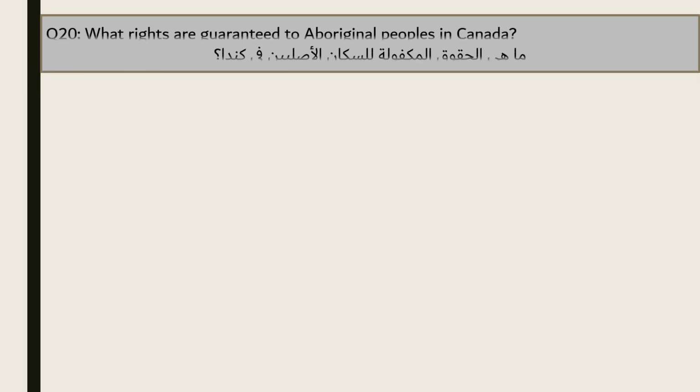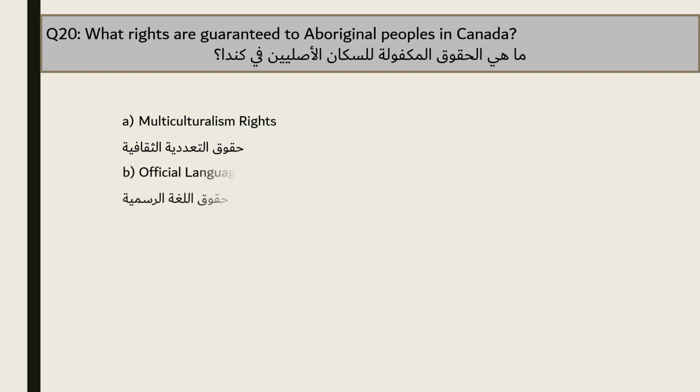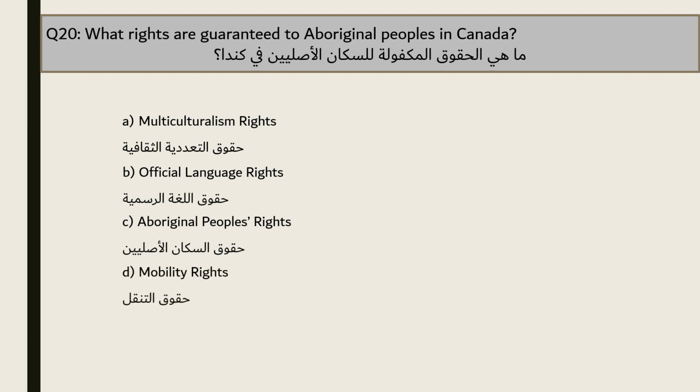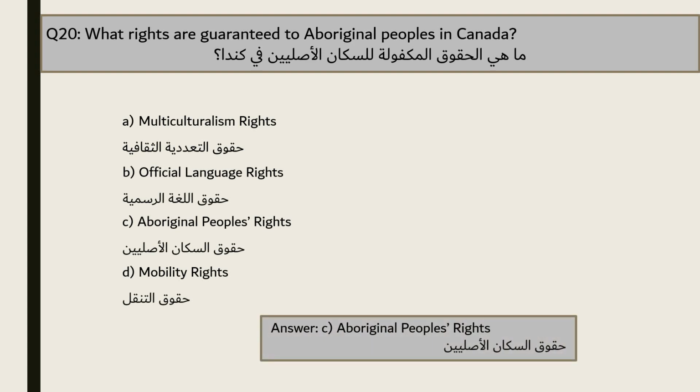Question 20. What rights are guaranteed to Aboriginal peoples in Canada? A. Multiculturalism rights. B. Official language rights. C. Aboriginal peoples' rights. D. Mobility rights. The answer is C. Aboriginal peoples' rights.